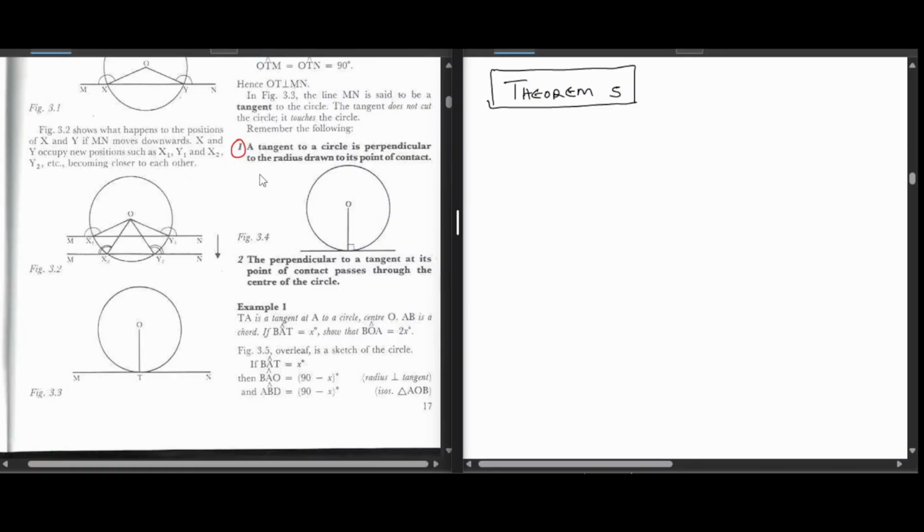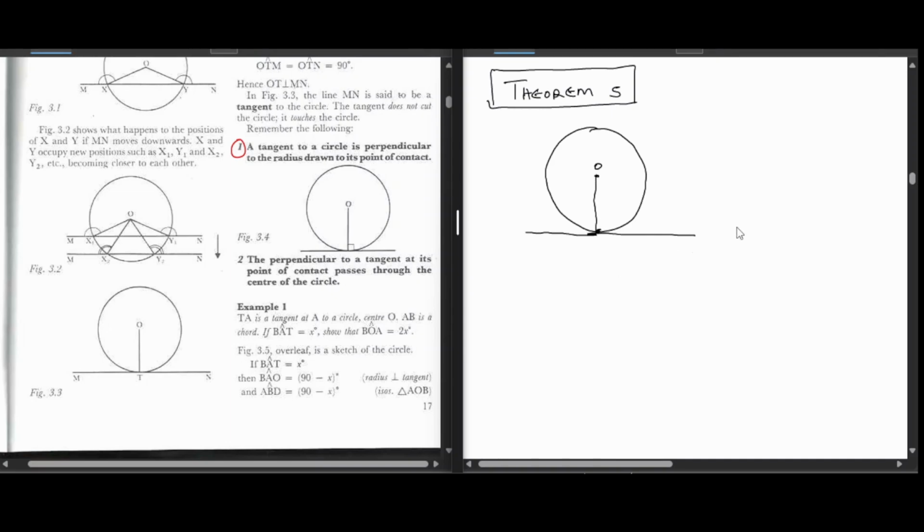Theorem 5, as we read it: a tangent to a circle is perpendicular to the radius drawn to its point of contact. I cannot stress how important this theorem is. Here, if we have a circle and we have a tangent, and this is the center of the circle, then we draw out a radius.